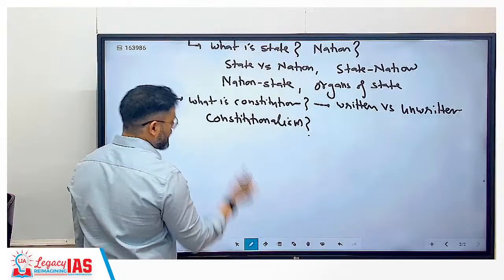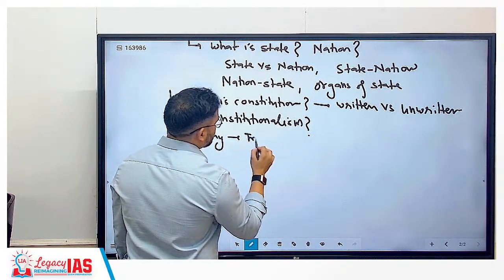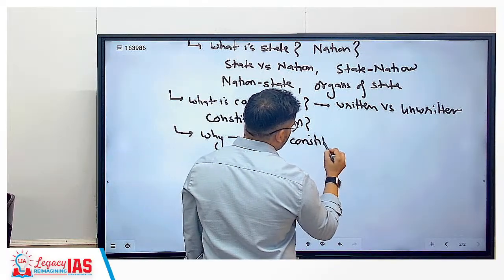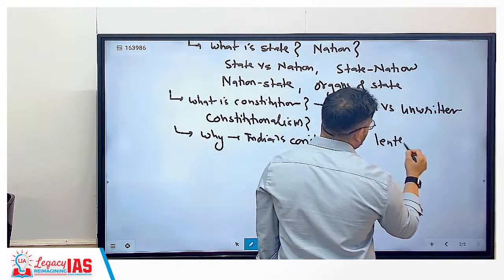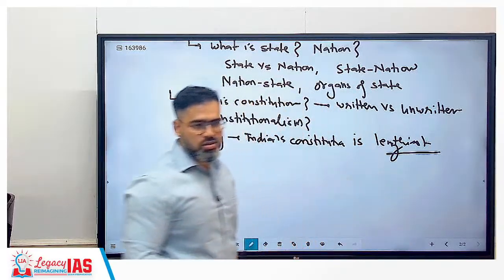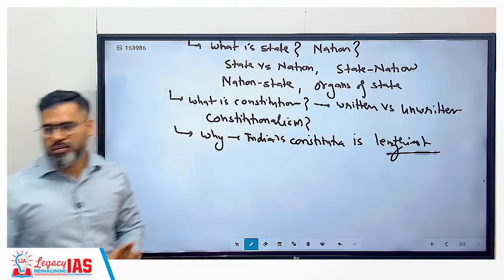Clear? Then why, for example, India's constitution is the lengthiest written constitution. Why is India's constitution the lengthiest? A reason should be there, so we are going to cover that also here itself.